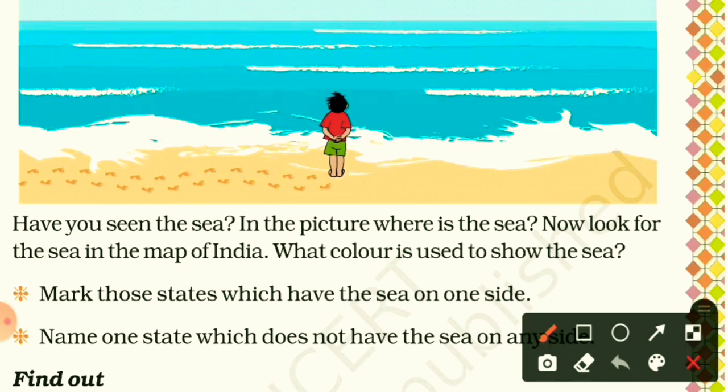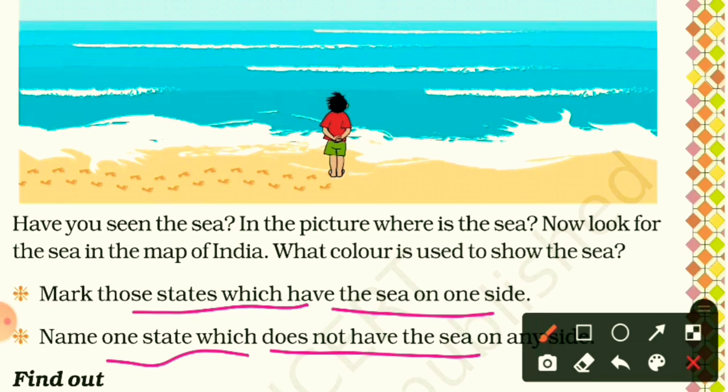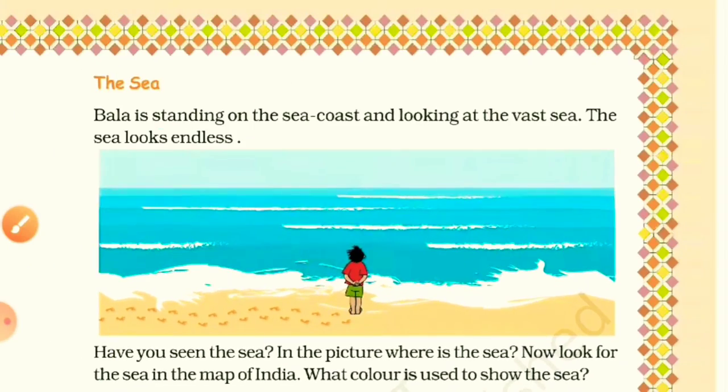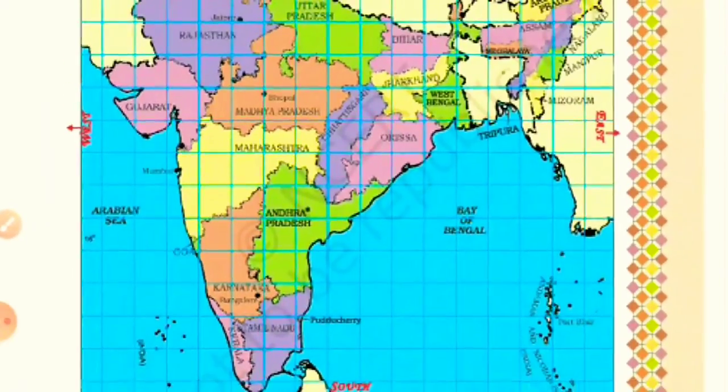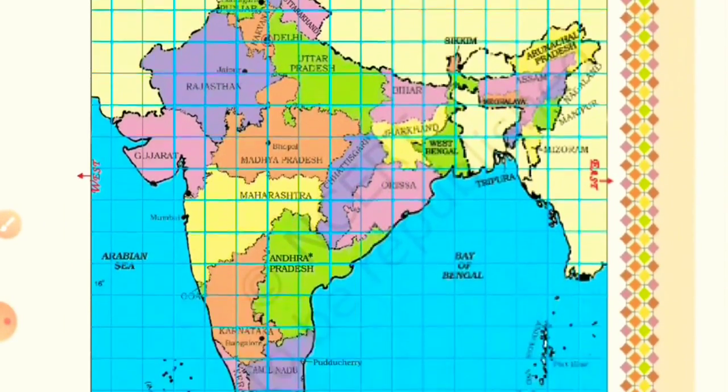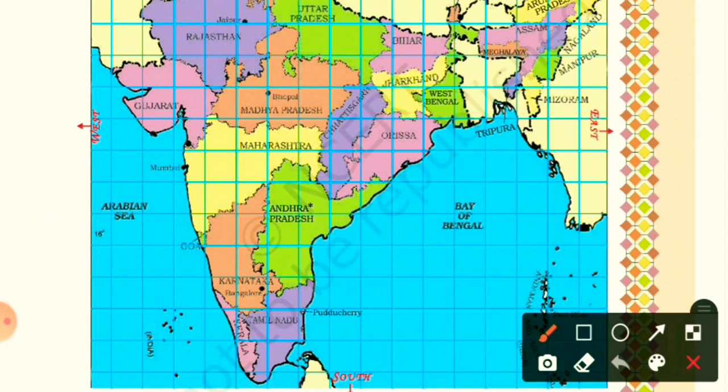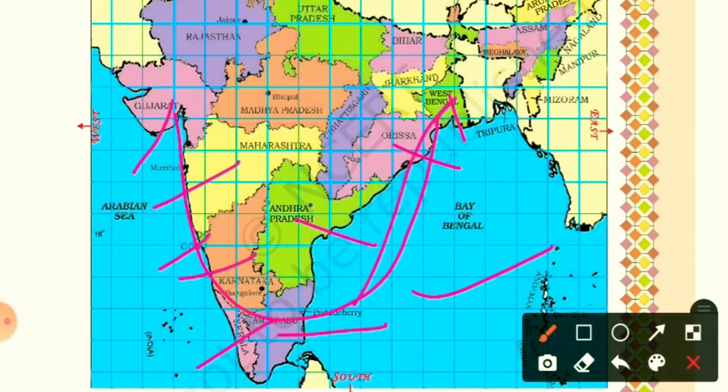Now mark those states which have the sea on one side and name one state which does not have the sea on any side. So let's find the states which have the sea on one side. For that we have to go to the Indian map. Here we have the Indian map, and you can see that the blue color is already used here, and now we have to find out the states. First is West Bengal, second Odisha, Andhra Pradesh, Tamil Nadu, Kerala, Karnataka, Goa, Maharashtra, Gujarat. These are the states which have the boundary with the sea.